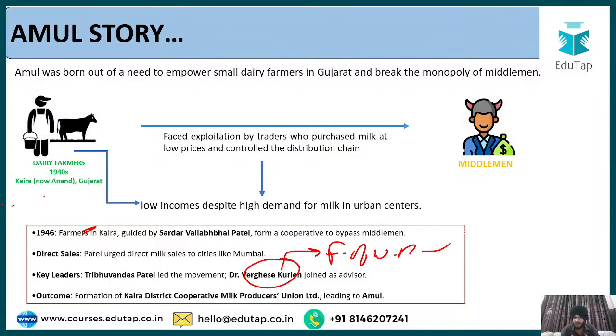Then, as a result of this whole cooperative initiative, this whole movement, what was the outcome at the end? It led to the formation of the Kaira District Cooperative Milk Producers Union Limited, that eventually led to the formation of Amul. So the different farmers came together and formed a cooperative. Once this cooperative was formed, their bargaining power increased. In a more efficient manner, they were able to bypass the middlemen, and they were able to control the selling of the milk and the milk products in a more efficient and business friendly manner. So that is the idea regarding the Amul story.